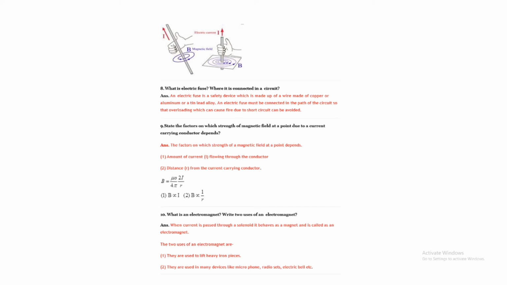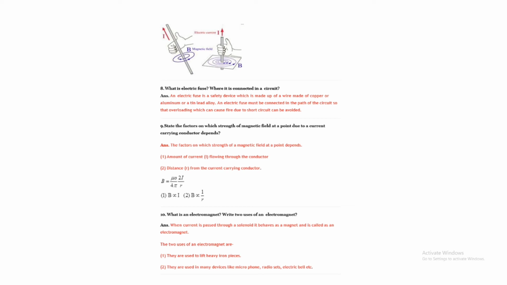I already said, if you increase the current, the magnetic field also increases, and the magnetic field lines also increase, so the strength increases. So B varies as I. If you go to a long distance from your wire, the strength of the magnetic field decreases. So B varies as 1 by R. B equals mu 0 by 2 pi times 2I by R.